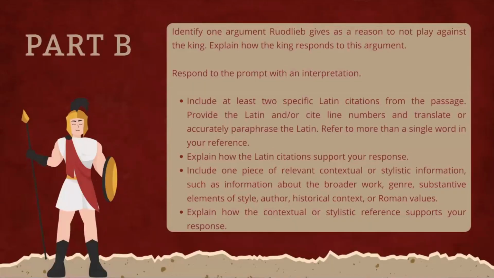For part B, our example prompt we came up with is: identify one argument Rudlieb gives as a reason to not play against the king. Explain how the king responds to this argument. Your explanation must include at least 2 specific Latin citations from the passage. Explain how the Latin citations support your response. Include one piece of relevant contextual or stylistic information, and explain how this reference supports your response.